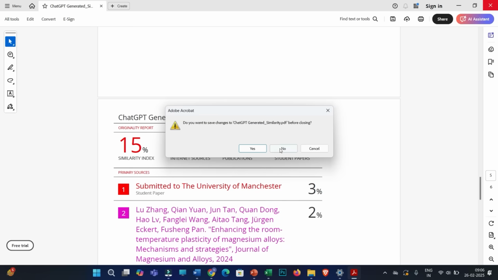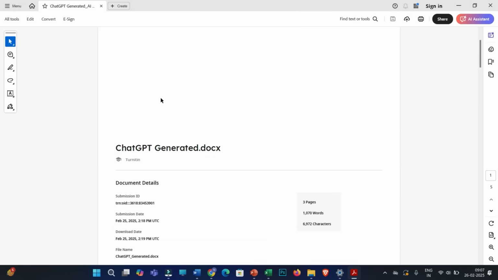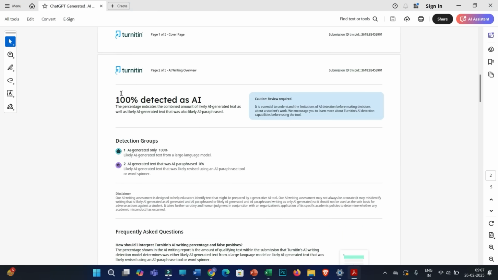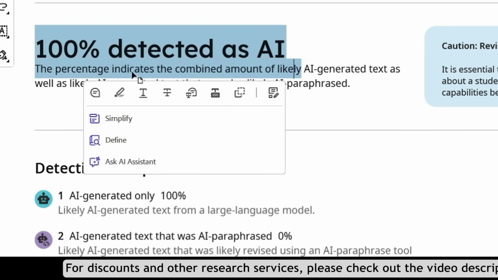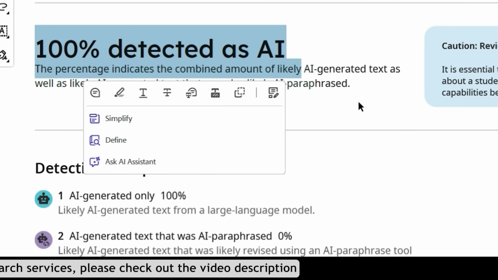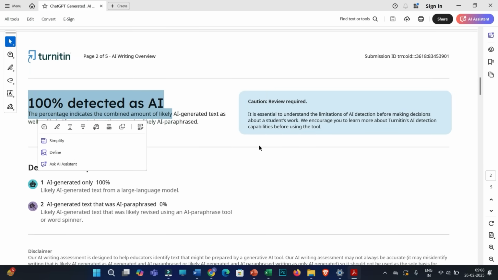Now let us discuss the AI score report, and the percentage of the AI score is 100%. Obviously I have generated the entire document by using ChatGPT, and because of that it is showing a 100% AI score. So this is the case if you have generated something by using ChatGPT and want to use this generated text as it is in your research documents. But don't worry, I'll be explaining how to deal with this AI score.